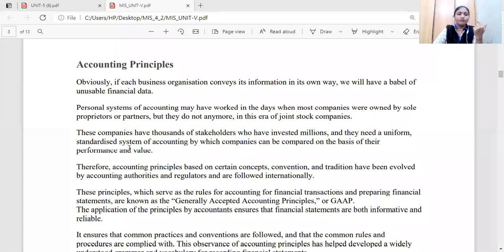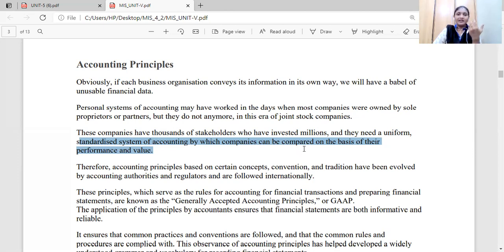They need a uniform, standardized system of accounting by which companies can be compared on the basis of performance value. If the company's turnover is in millions, they have to maintain a standardized and uniform system of accounting.